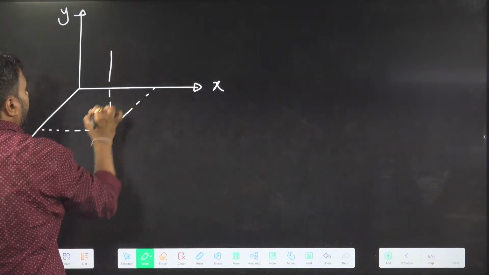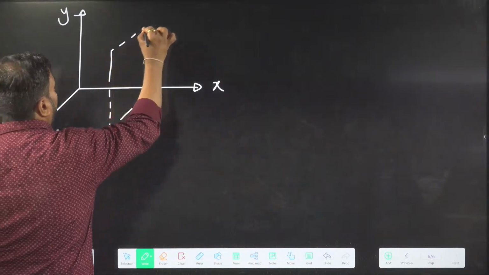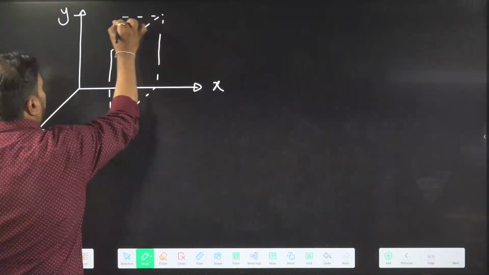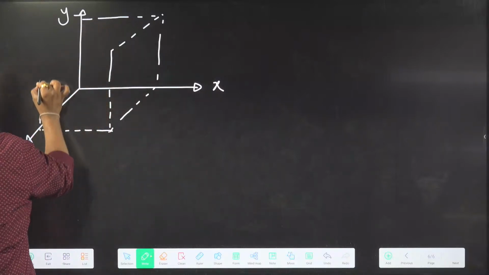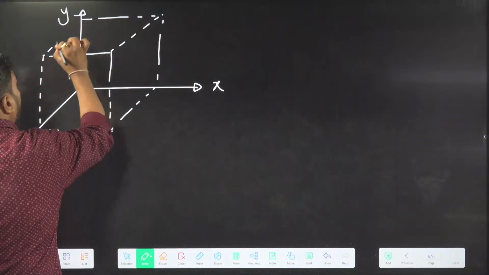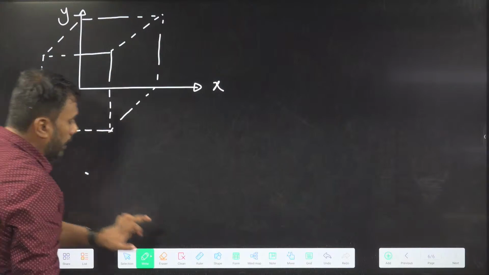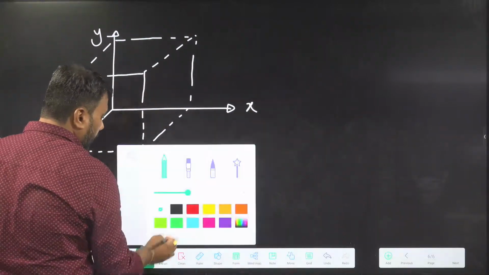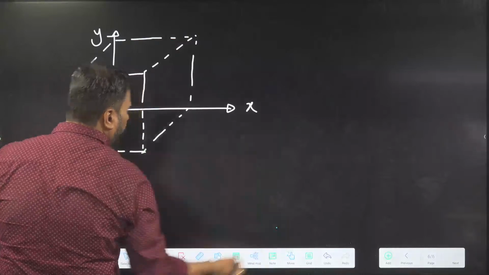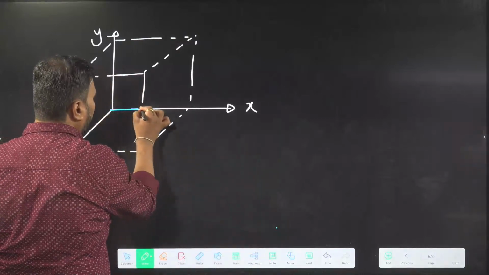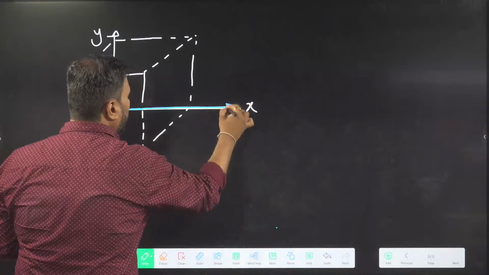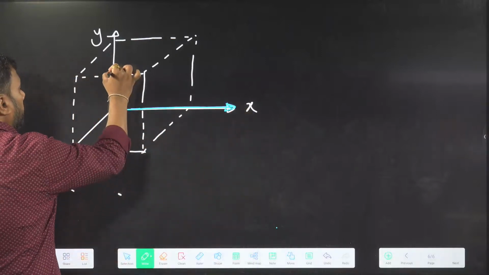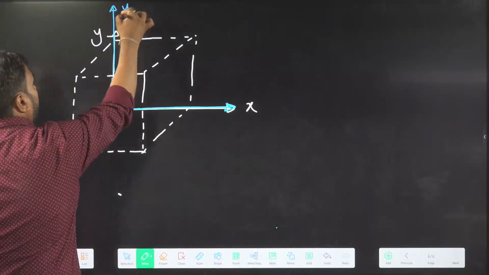So I will first explain what is the meaning of the 3 coordinates. See, I am taking up the XYZ axis here. Let me draw the XYZ axis with a different color. So this is my x-axis in blue color. This is my y-axis in blue color.